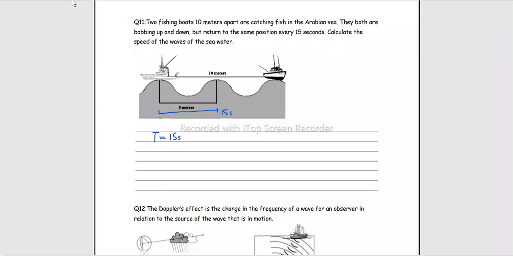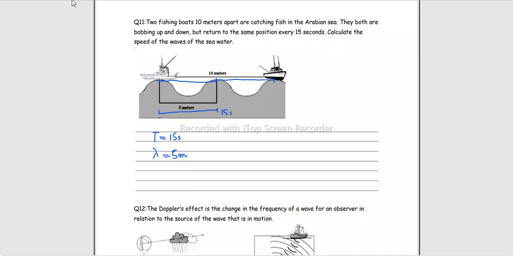But in this picture they've given us the distance between this, right? It is 10 meters, but we are to put in the distance of one wave, that is one wavelength. It is obvious that from here to here, two consecutive crests, it is one wavelength, then it is two wavelengths. So we'd say that two wavelengths are 10 meters. So what can we write? Wavelength is 5 meters.